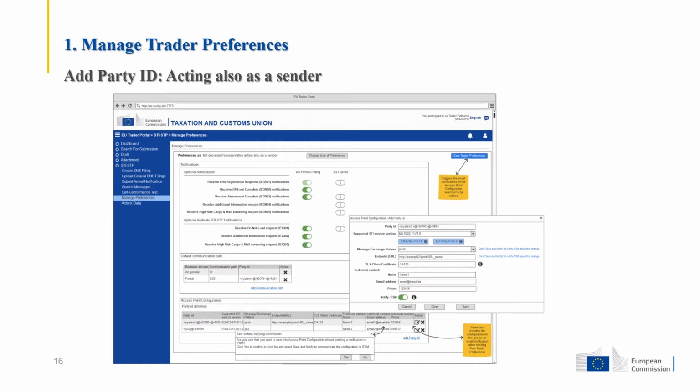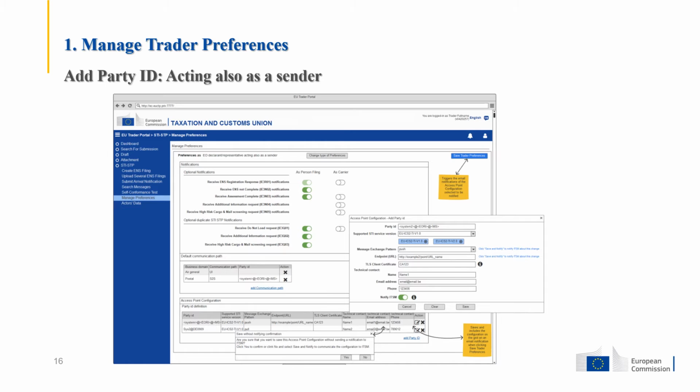This pop-up window allows the user to configure an access point configuration with a party ID and information related to communication. In order to add a party, the user should fill in the following request information: the party ID, such as system at EORI at MS, where the identifiers system and MS are optional. They should fill in the supported STI service version.